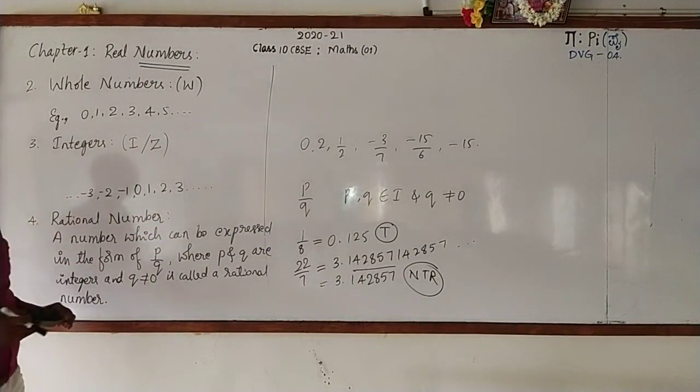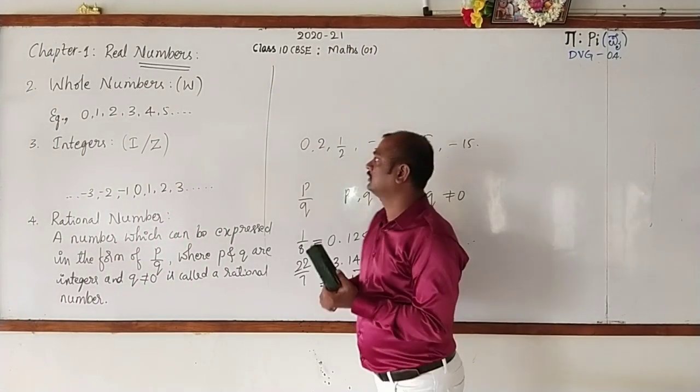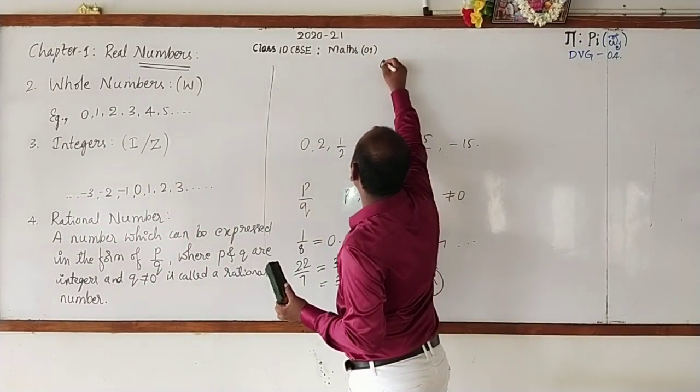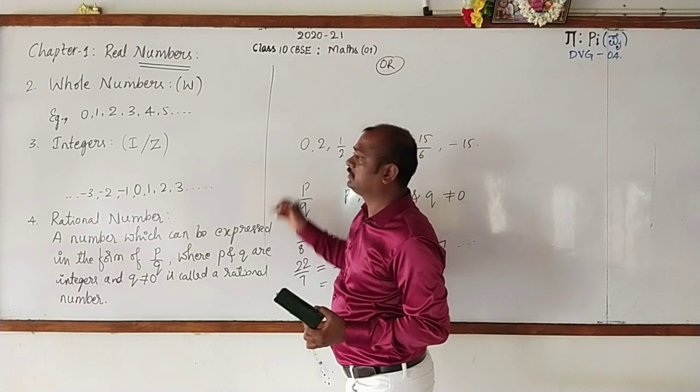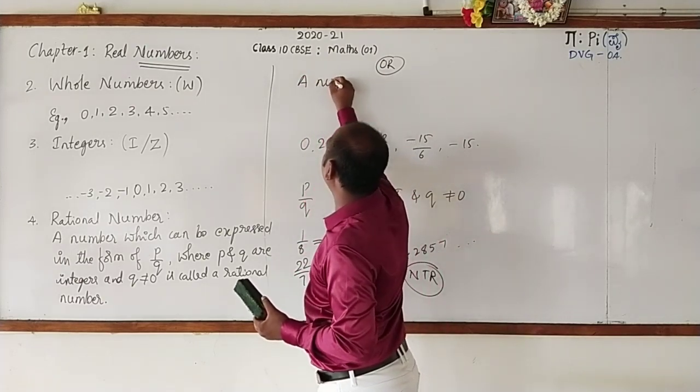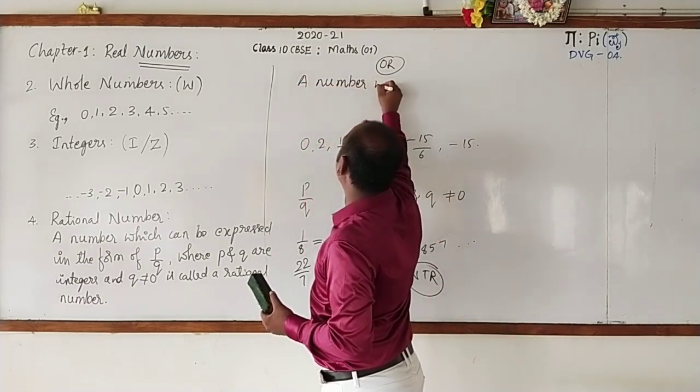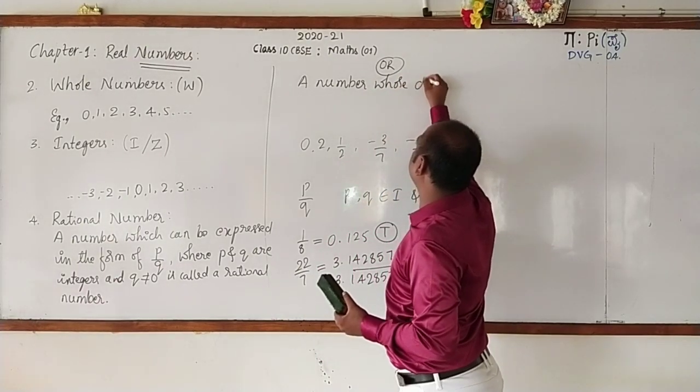Hence, we shall go for writing another definition for this. Write down with me.